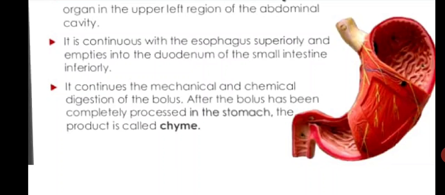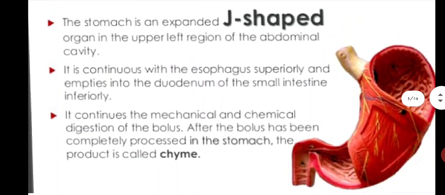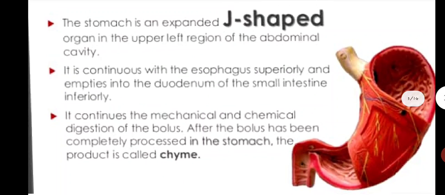After the bolus has been completely processed in the stomach, the product is called chyme. That means in your stomach, the mechanical and chemical digestion is going on. And what is this chyme? The food which is mixed with your gastric juice. In the stomach, gastric juice is secreted by your gastric glands. When the bolus, the food, is mixed with the gastric juices, that product is known as the chyme.